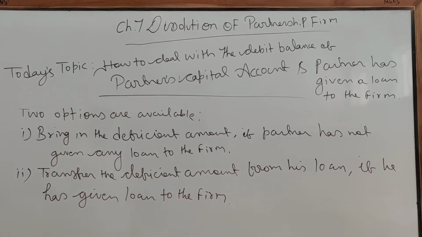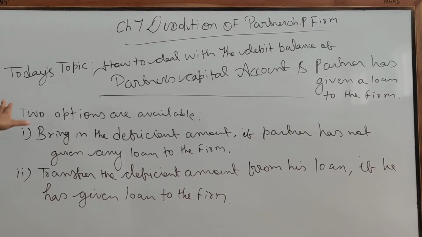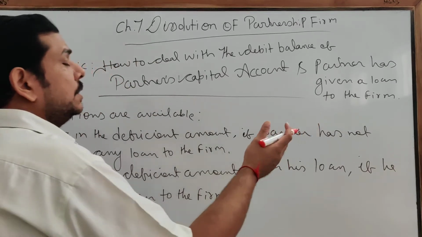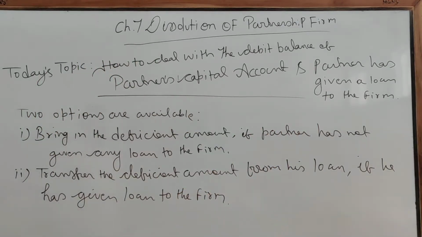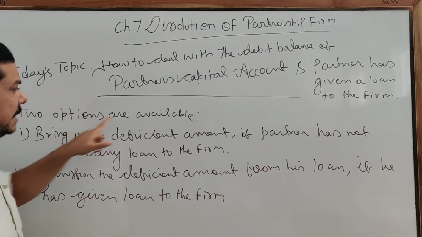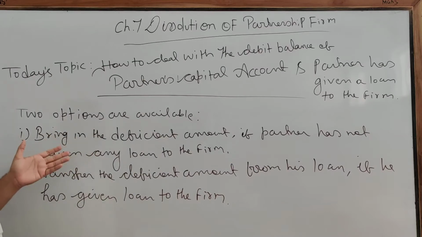Clear? So this is the situation when the capital account of the partner is showing a debit balance and the partner has given a loan to the firm or has not given a loan to the firm. Both situations are possible. So the first remedy available is to bring in the deficient amount if the partner has not given any loan to the firm, meaning the deficiency is to be brought in by cash or check.